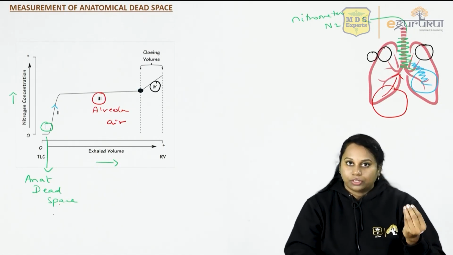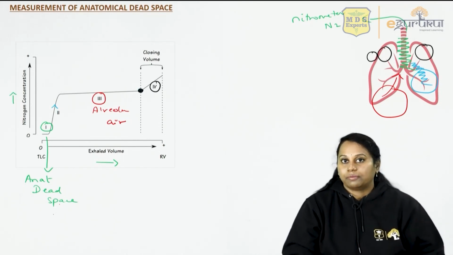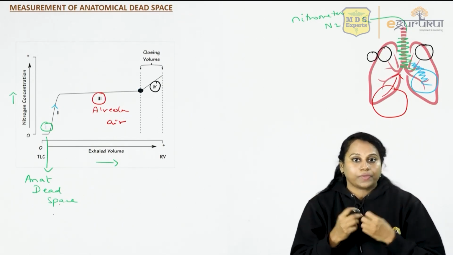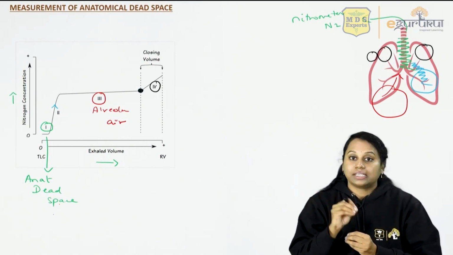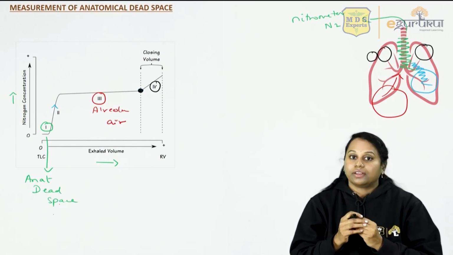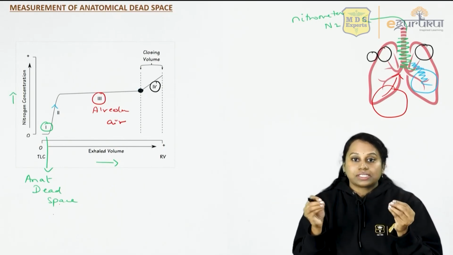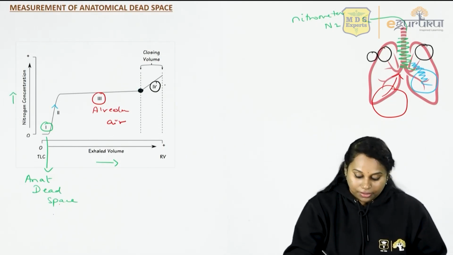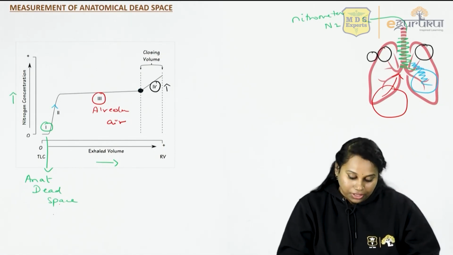Initially, your lower alveoli will close. So in phase 3, the lower alveoli are all closing, and that's the air that is coming from the lower alveoli. But slowly, when it goes to phase 4, after all the lower alveoli have closed, the upper alveoli are closing. In the upper alveoli, the alveoli itself is more distended, so the nitrogen content here is less diluted with oxygen. Therefore, with the upper alveoli, it looks as though the nitrogen content is more, because it is less diluted with oxygen. So the nitrogen content appears to be very high. That is phase 4.